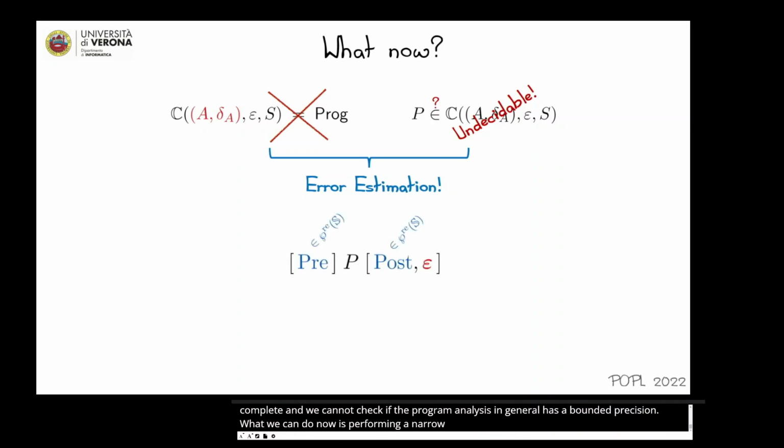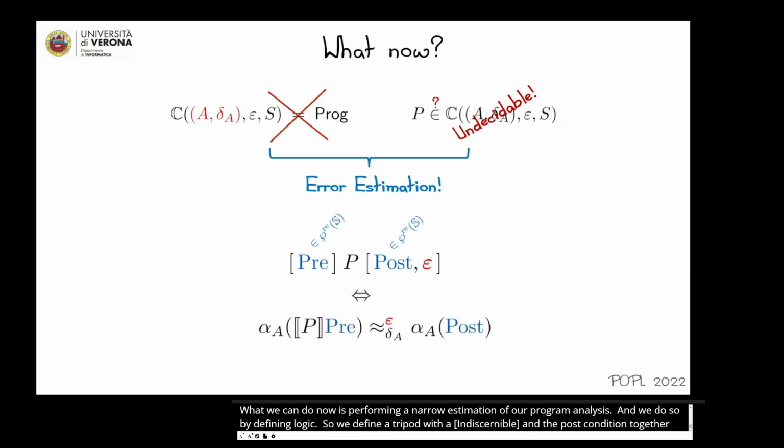And we do so by defining a Hoare-like logic. So we define a triple with a precondition, a program P, and a postcondition together with an epsilon bound. And we say that this triple is true whenever the result of the execution of program P with the precondition as input, in the abstract domain, is epsilon close to the abstraction of the postcondition.